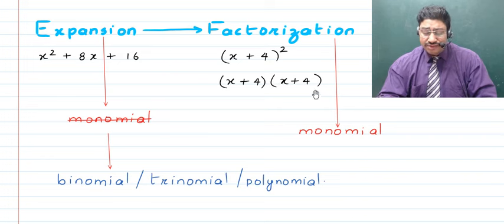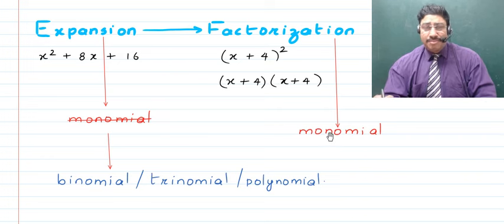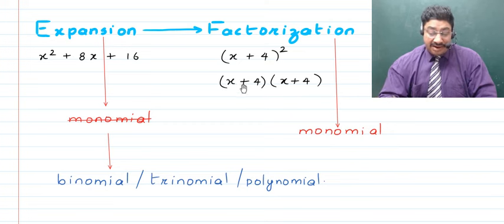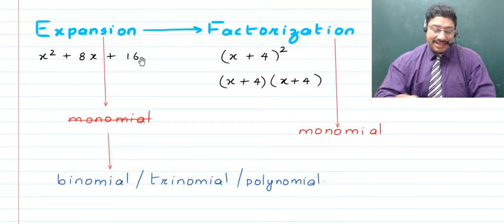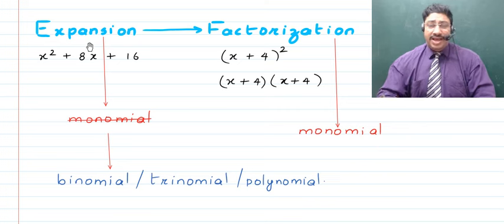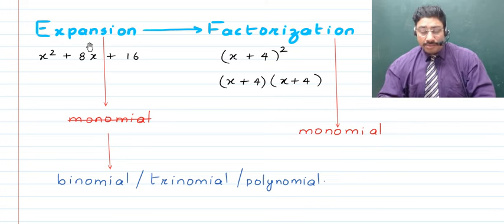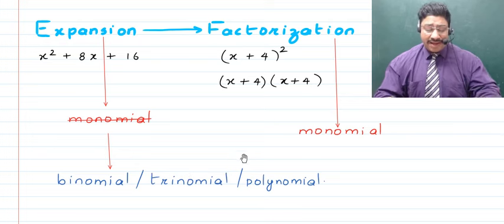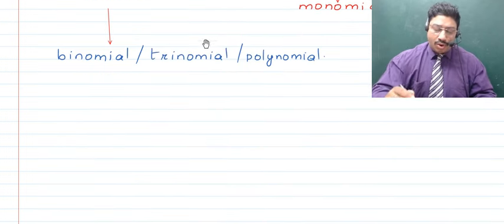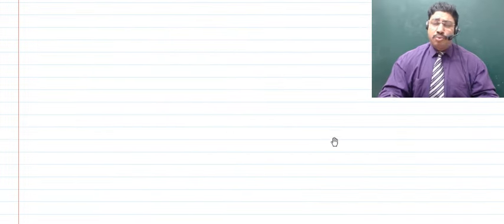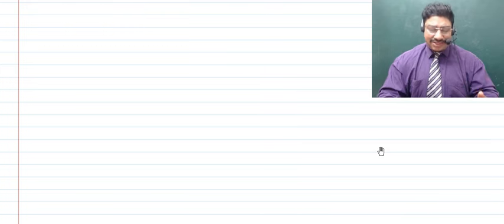So finally, if it's a product, you will say that it is a monomial, right? But if you expand this, then this will no more remain a monomial, and that is actually what expansion is trying to do. Do remember this. This is a very important, very basic fact that you should know: what is the opposite of what in a mathematical operation, and what it actually does.